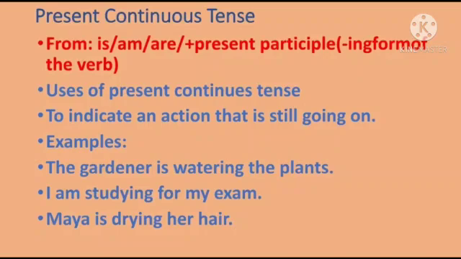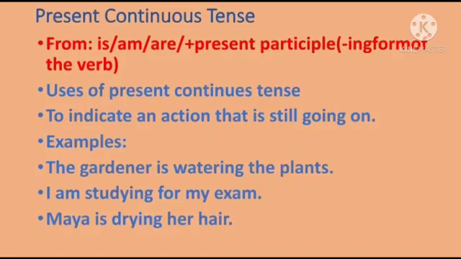Present continuous tense is also used in another way, to show an action that is expected to take place. For example, the dean is visiting our college tomorrow. So students, you can understand that present continuous tense is used to indicate an action that is still going on, to express an action that is taking place but is not going on at the time of speaking, and to show an action that is expected to take place.